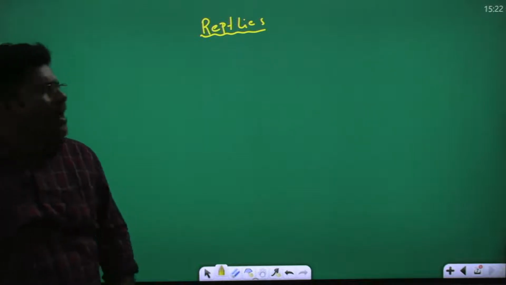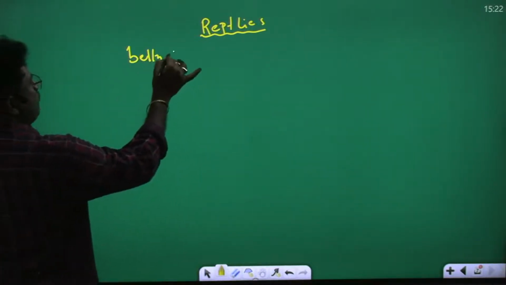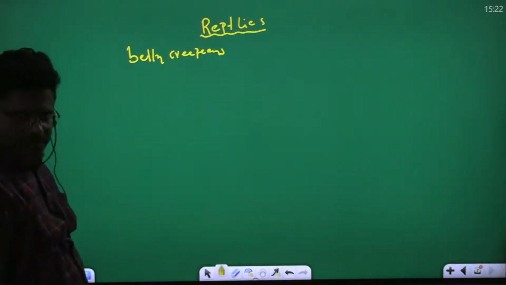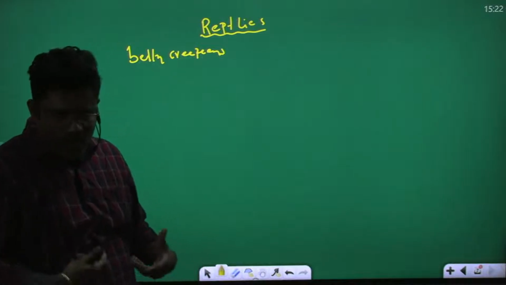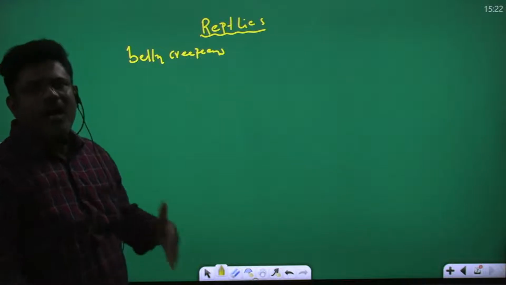Reptiles means belly creepers. Their locomotion, their movement, occurs through the belly, so they are called belly creepers.